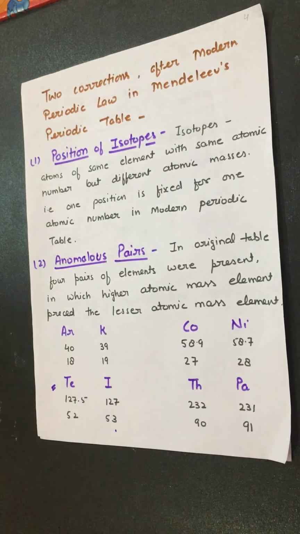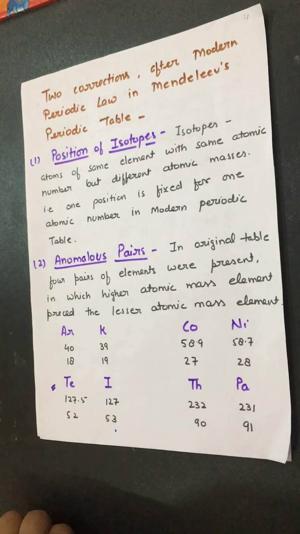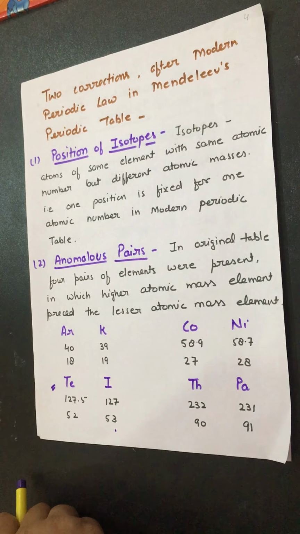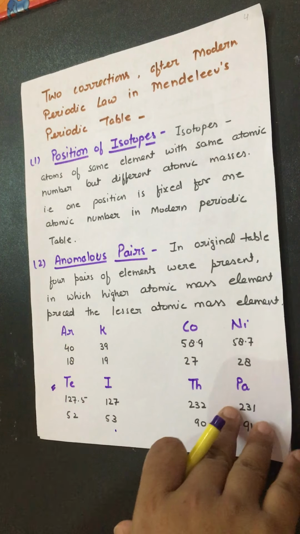Second, the anomalous pair: the elements with higher atomic mass preceding those with lesser atomic mass. When arranged in increasing order of atomic numbers, the one with lesser atomic weight has the lower atomic number, and again this anomaly was corrected.